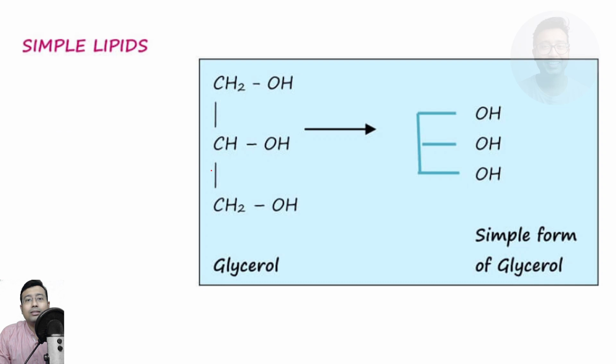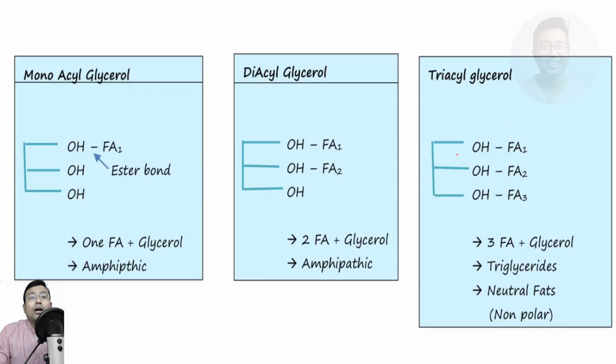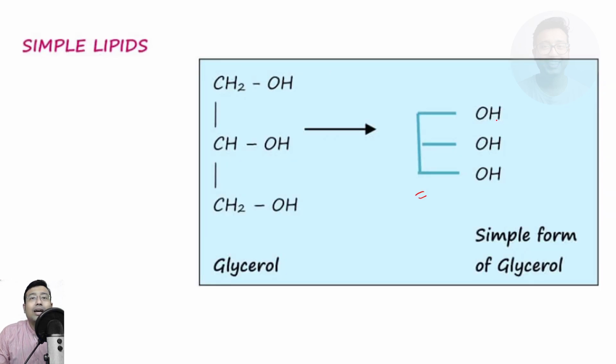Now you can see here is a structure of simple lipid. It's glycerol. Okay, we can also represent glycerol like this, 3 OH groups. Now these OH groups can be replaced by fatty acid. Remember, this OH group is an alcohol. So whenever a fatty acid is combining with an alcohol, it will form an ester bond.